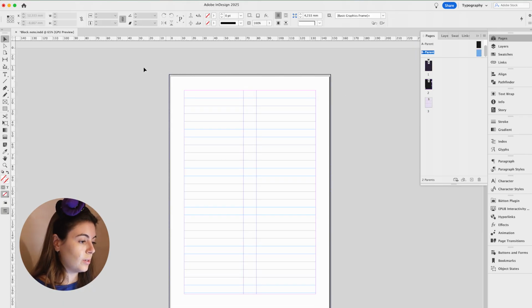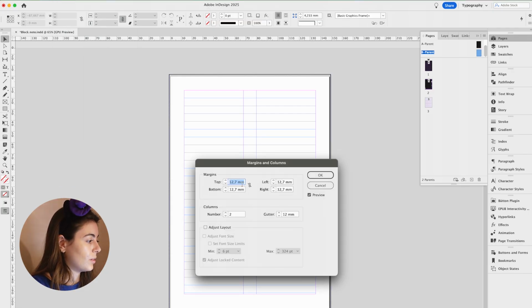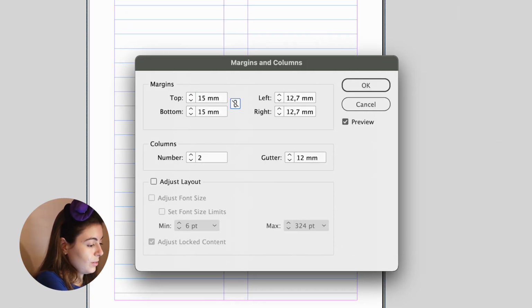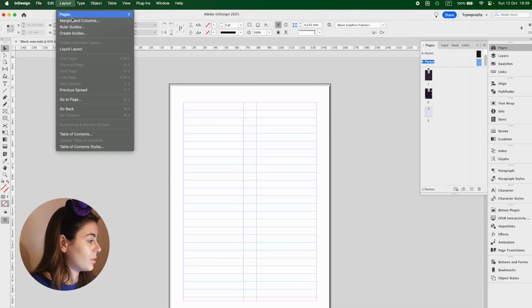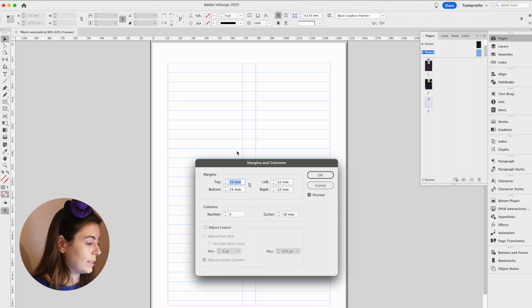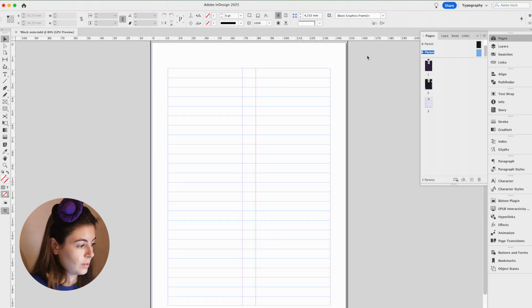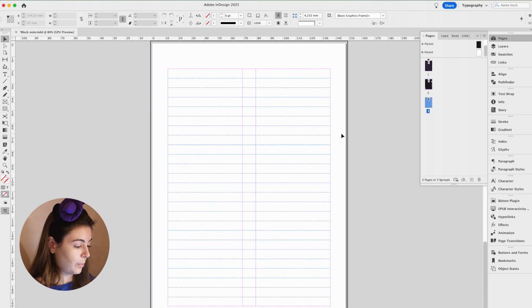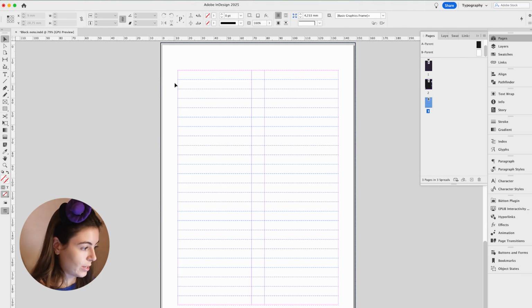The margins weren't enough. Okay. So 15, 15, then 12 and 12. Okay. Maybe the difference here can be 10 instead of 12. Let's see if it works. 19 here. And then, yeah. We want a square for the checklist thing.